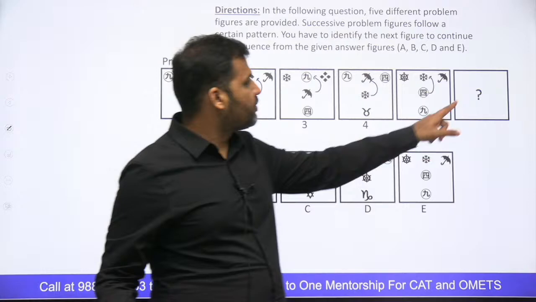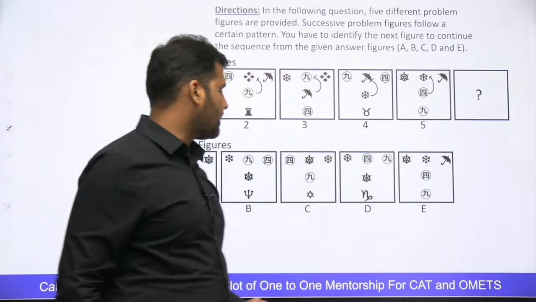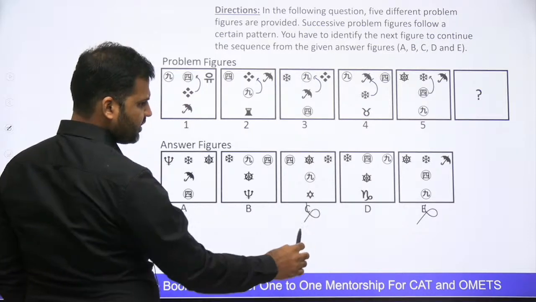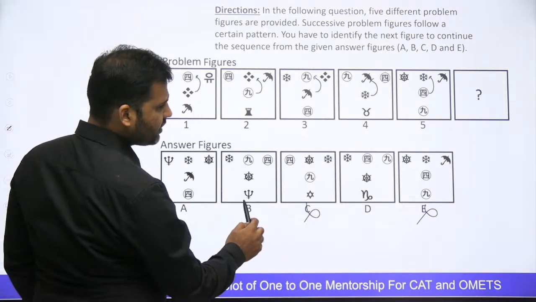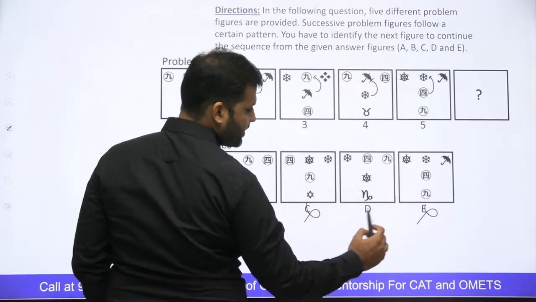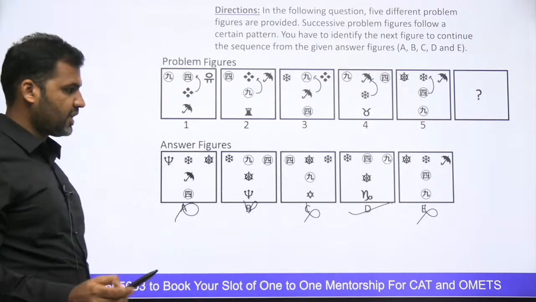That means ये जो middle में यहाँ पे जो figure आना चाहिए वो ये होना चाहिए, right? So ये option eliminate हो रहा है, ये भी eliminate हो गया, right? This is also getting eliminated, ये भी eliminate हो गया, ये figure यहाँ आना चाहिए, तो D would be the correct answer to the question, guys, right?